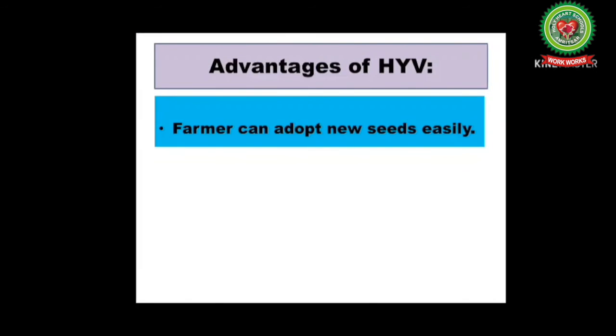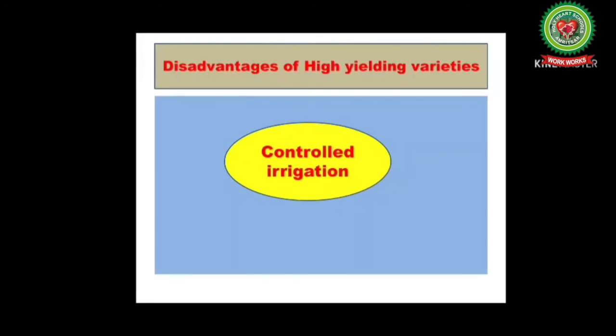And the next one is that growing high yielding variety seeds does not require any special skills, so farmers can adopt new seeds easily. So we can say that high yielding variety seeds help in the socio-economic transformation of farmers. Now, disadvantages of high yielding varieties.